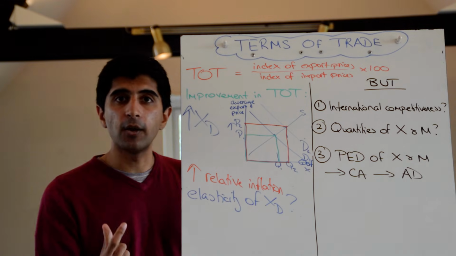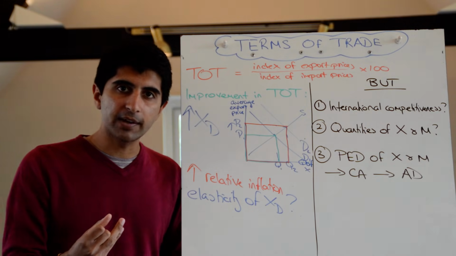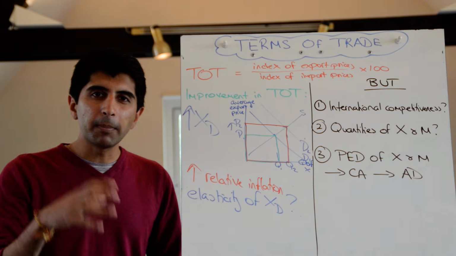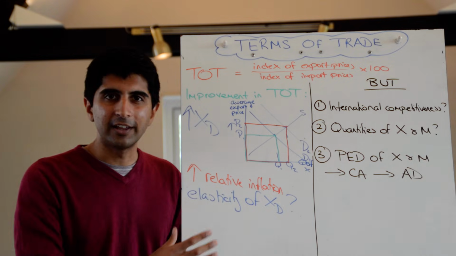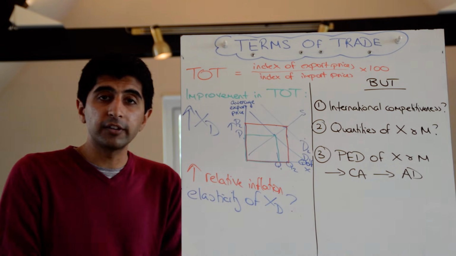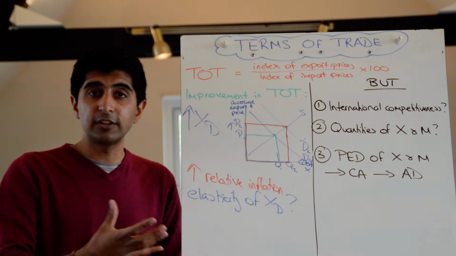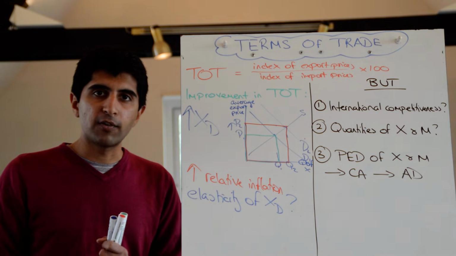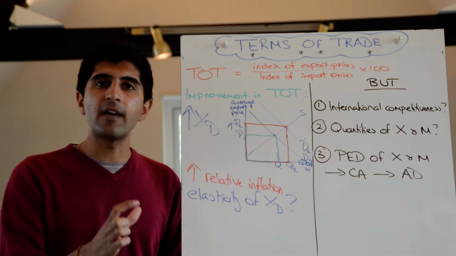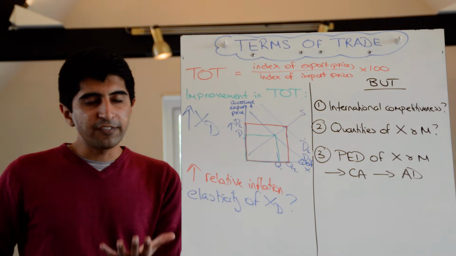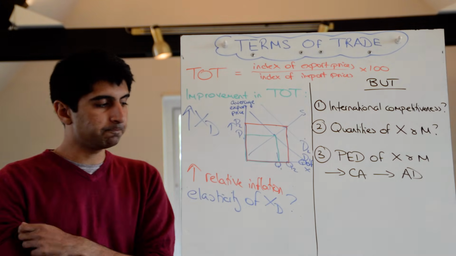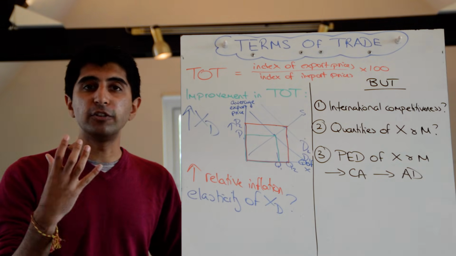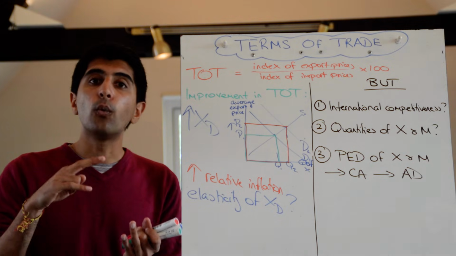Now, if you watch my video on the Marshall-Lerner condition and the J-curve effect, you'll understand this concept to a T. It might be worth watching that video if you don't really get this idea. But very simply, we're assuming that export prices are going up. This is a good thing in terms of improving the terms of trade position for a nation. But for higher export revenues to be generated, we need demand for exports to be very price inelastic. If a product is quite price inelastic, then as the price of it goes up, revenue generated from selling that product will also go up.